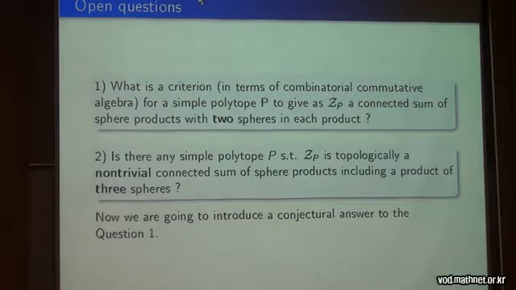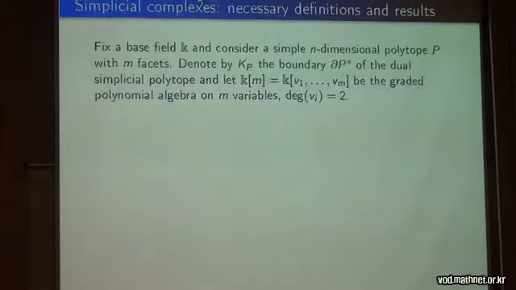And now we are going to discuss a conjectural answer to question 1. So what is the combinatorial algebraic approximation for this case? For this, let us fix a base field K and consider an n-dimensional simple polytope P with m facets.